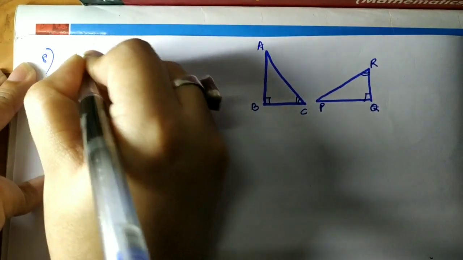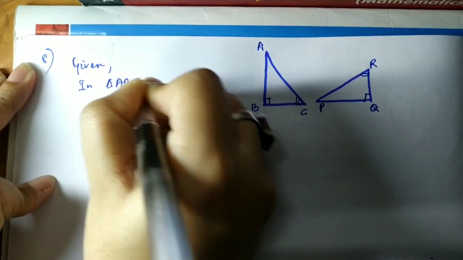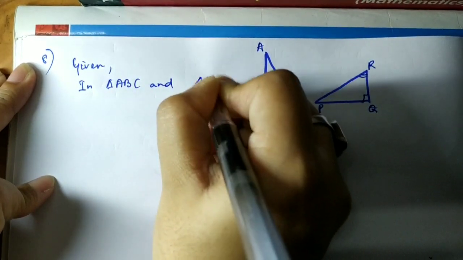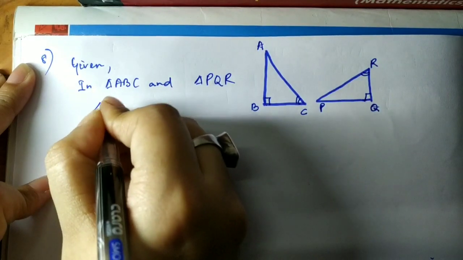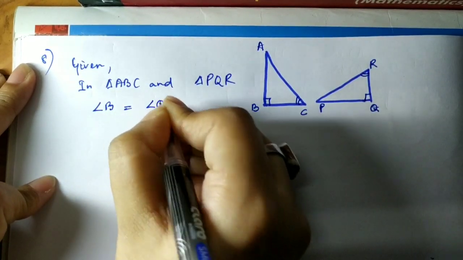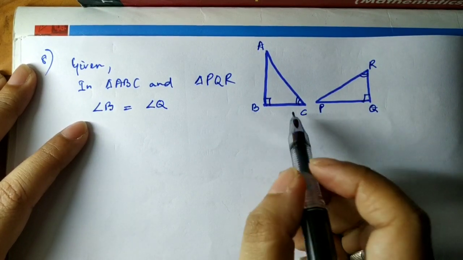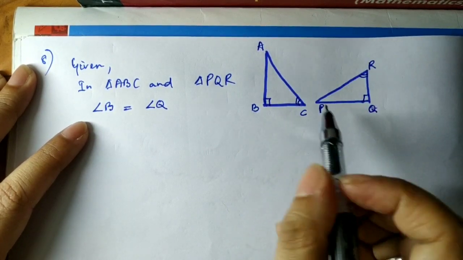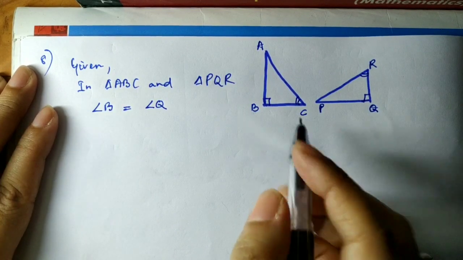Given in triangle ABC and triangle PQR, let me write down which one is equal. See, angle B is equal to angle Q, right? Then you can see this angle is equal to this. So can you use any other side or angle which is equal, the additional pair, to make it congruent?